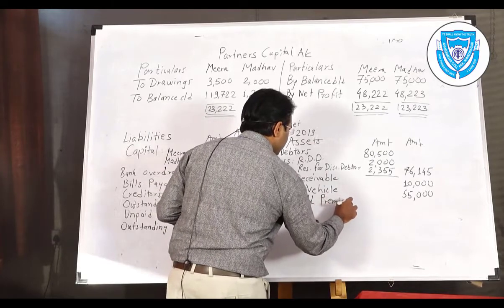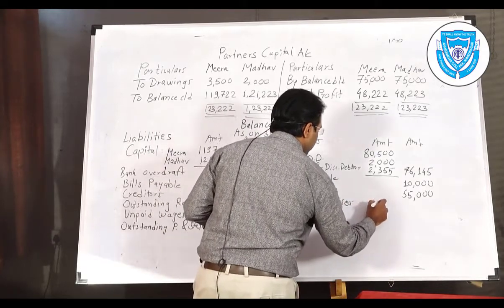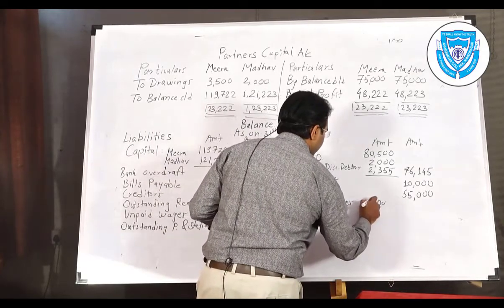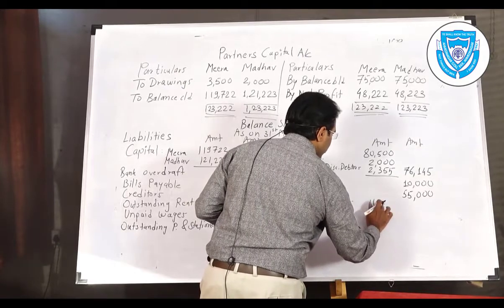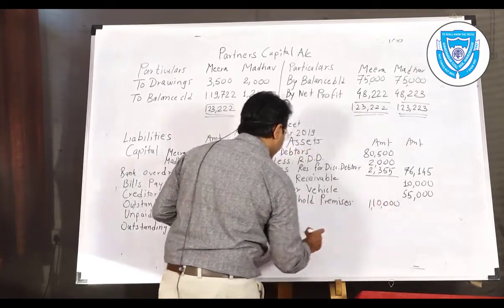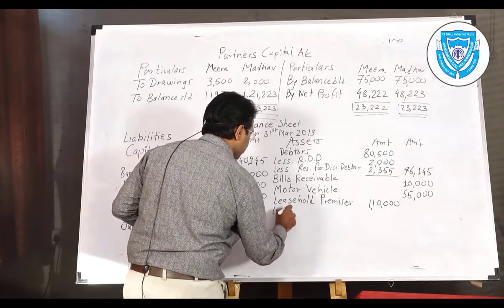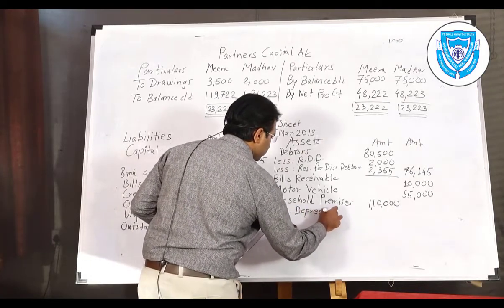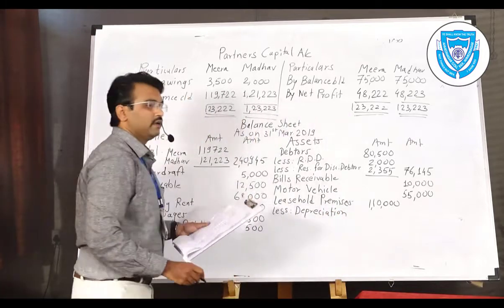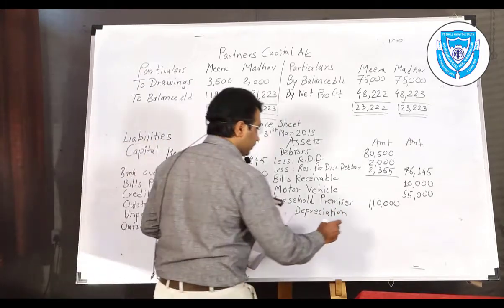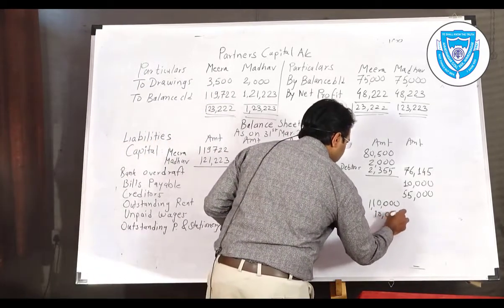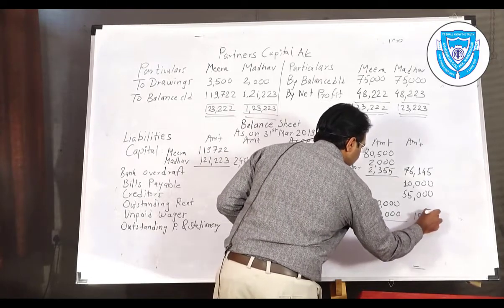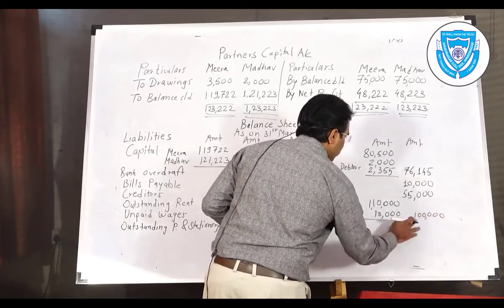Next we will come to the leasehold premises. New figure of leasehold premises is 1 lakh and old figure is 1,10,000. Out of it 10,000 is deducted as depreciation, which is a second effect. So subtraction would be 1 lakh as per the adjustment, which is already mentioned.